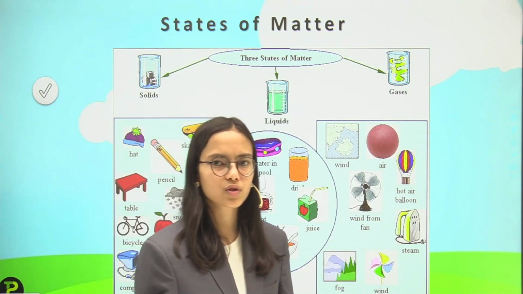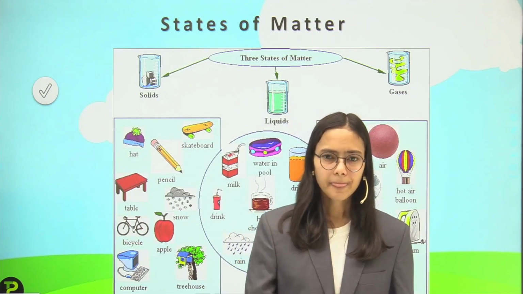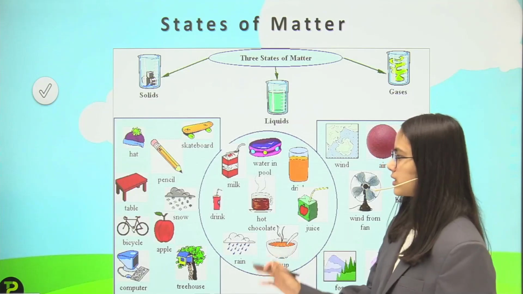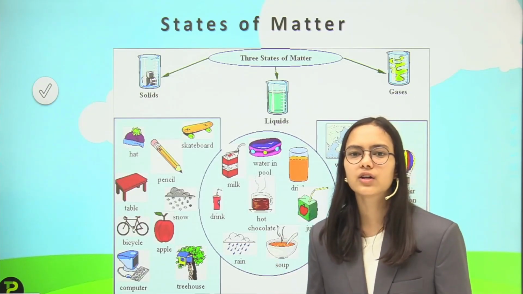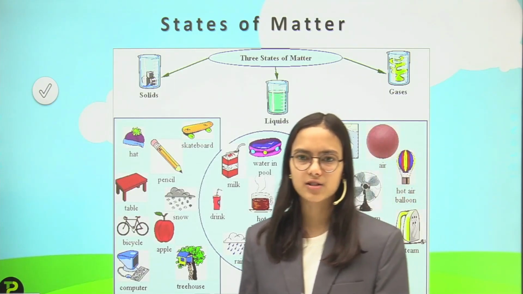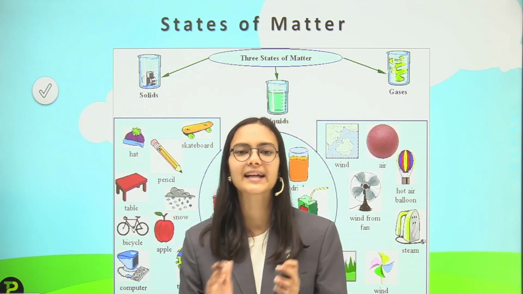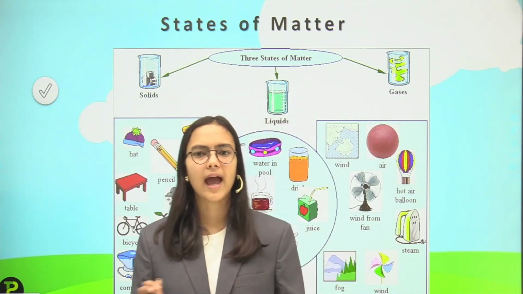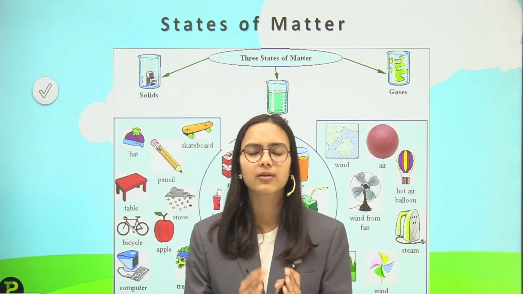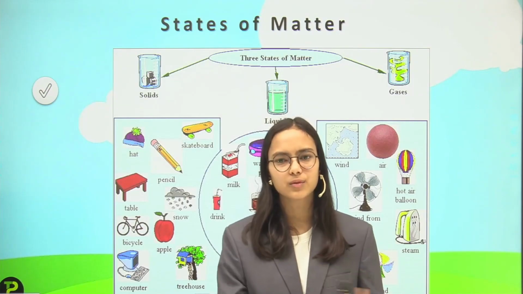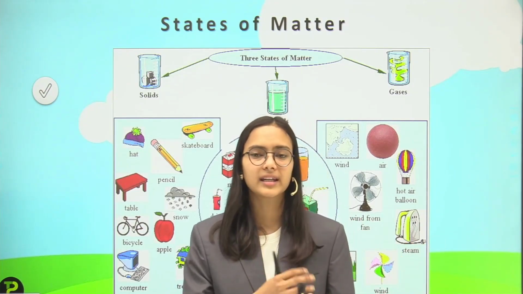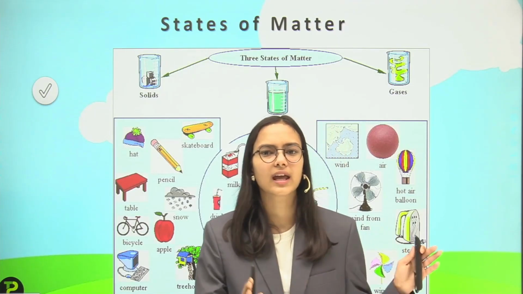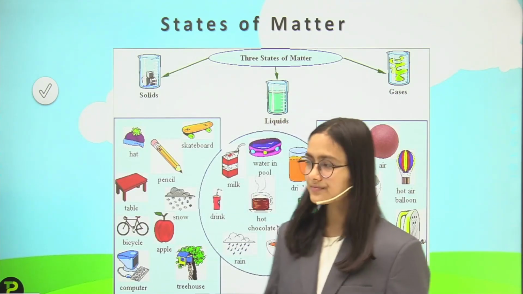And talking about solids, they have fixed volume, fixed shape, and fixed mass also. So these were some examples. And remember the particle arrangement: in solids they are very tightly packed, in liquids they are less tightly packed, like they can move a little bit. And in gases they can move freely anywhere, and the particles have very little attraction force between them, so they can move apart from each other.